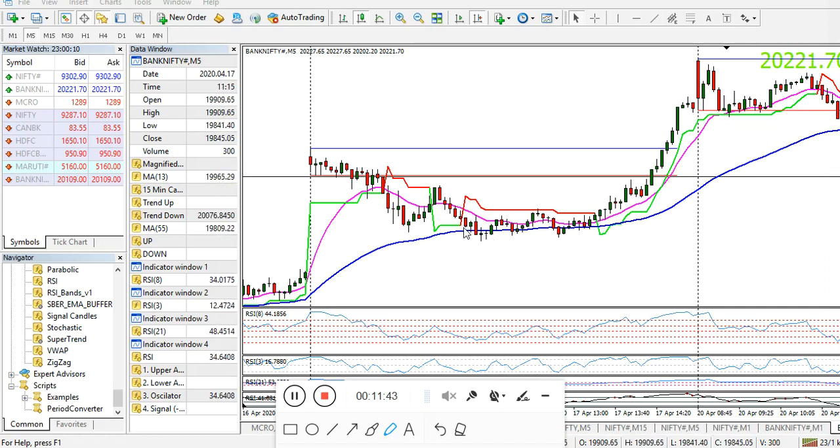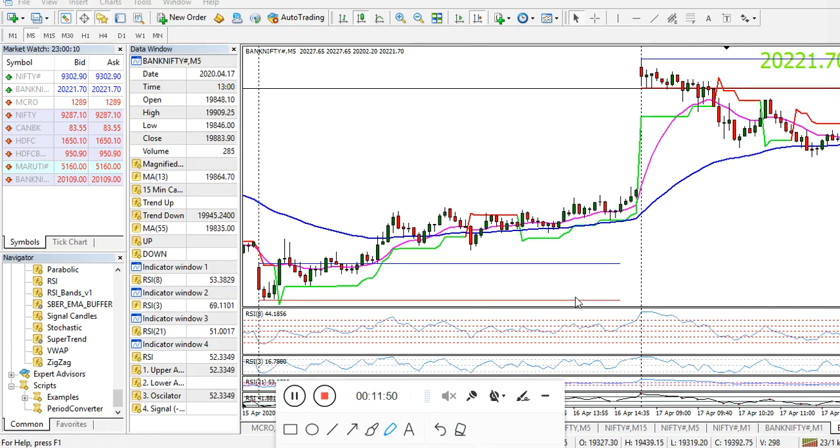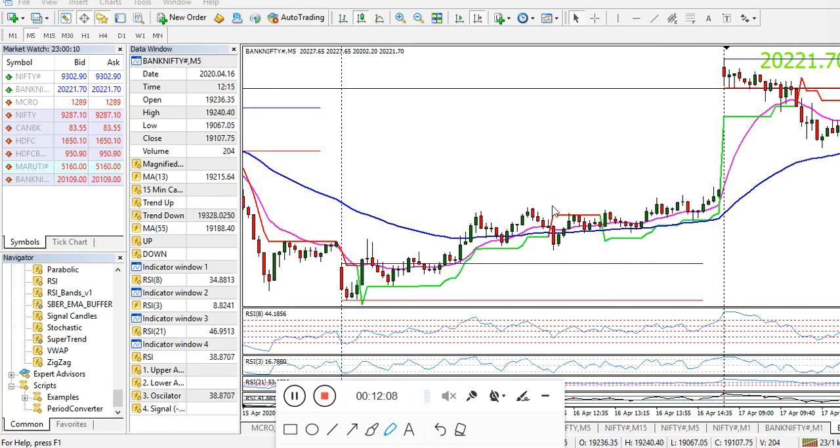Here you can see the first candle has not closed. Here no trade, no trade. Here you can see the first candle has closed. This is our 55 EMA level, it has broken and given the range. We have back tested it and traded it also, that's why we are confident the range will be given. Here it has broken, but this low is not broken. It has closed below the moving average, but this low is not broken.